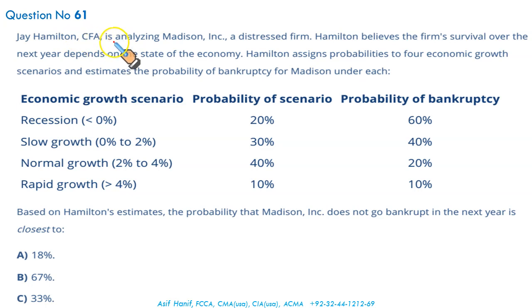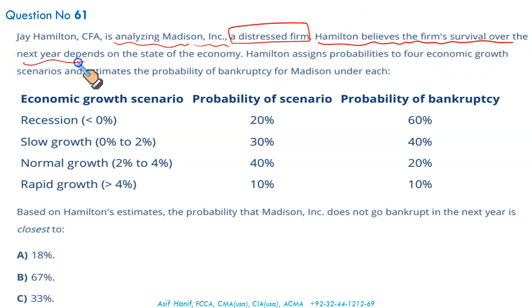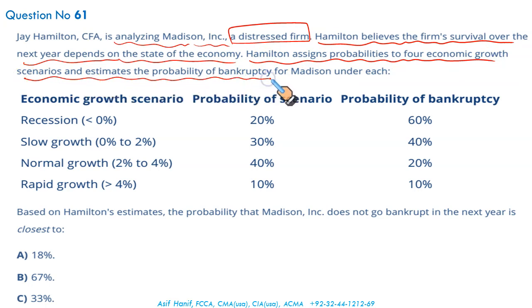J. Hamilton, CFA, is analyzing Madison Incorporated, a distressed firm in difficulties. Hamilton believes the firm's survival over the next year depends on the state of the economy. Hamilton assigns probabilities to 4 economic growth scenarios and estimates the probability of bankruptcy for Madison's under each of the situations given.